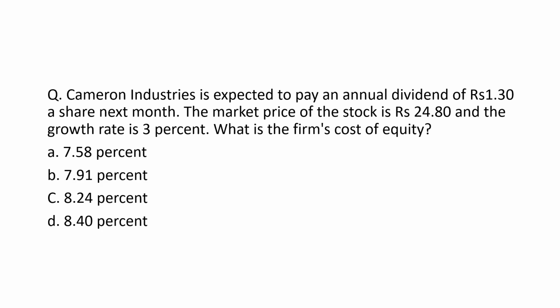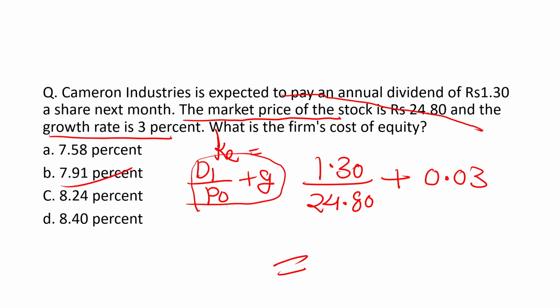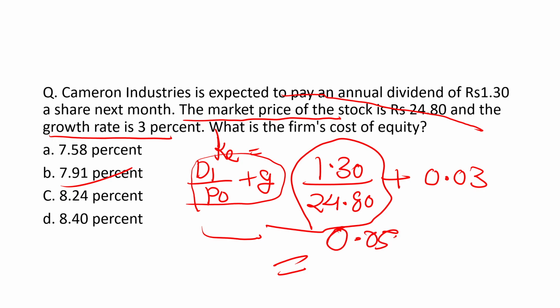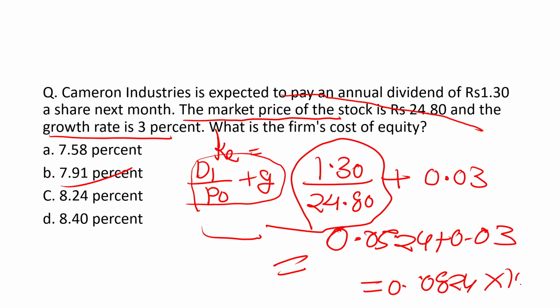After solving the first portion, 1.30 divided by 24.80, you will get 0.0524. Then you have to add 0.03 to it, and then you will get 0.0824. When you multiply it by 100, you will get the answer 8.24.